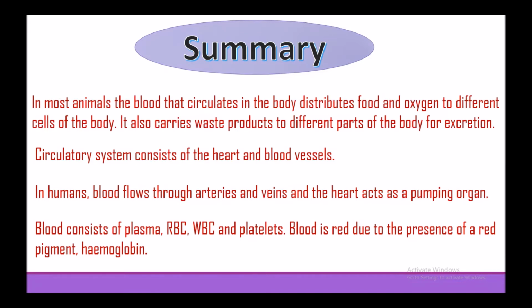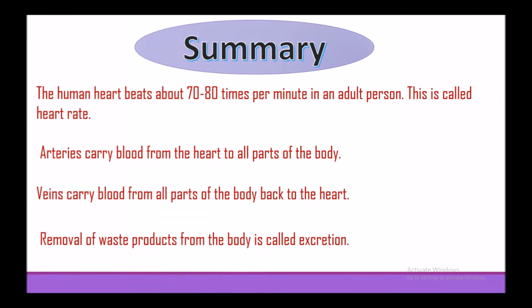Blood consists of plasma, RBC, WBC and platelets. Blood is red due to the presence of red pigment hemoglobin. The human heart beats about 70 to 80 times per minute in an adult person. This is called heart rate. Arteries carry blood from the heart to all the parts of the body. Veins carry blood from all parts of the body back to the heart. Removal of waste products from the body is called excretion.